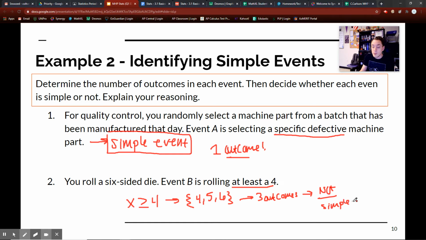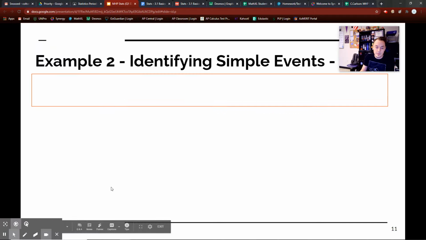So since there are 3 outcomes here, I can roll a 4, 5, or 6. It's not a simple event. But if I said, what's the probability of rolling a 4? That is a simple event because it is one outcome. All right, let's erase.